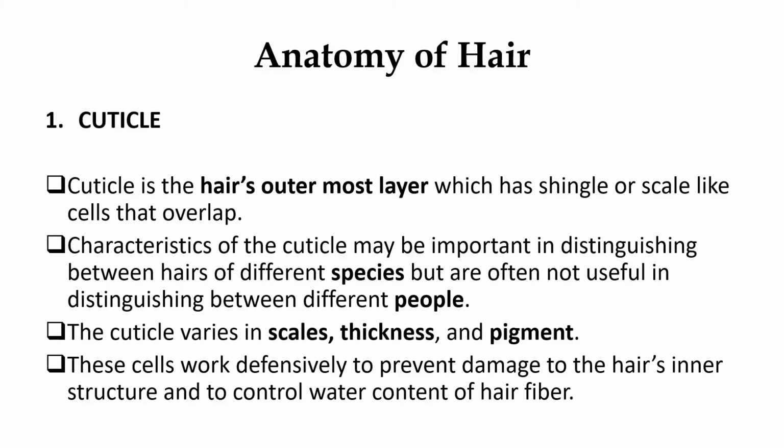These cells work defensively to prevent damage to the hair's inner structure and to control the water content of the hair fiber. So the cuticle is a very important part of the hair. It is the outermost layer. Now when we go to salons, when the hair gets exposed to higher temperatures or heating devices or different types of accessories, this cuticle part gets damaged. Since this is the outermost layer, it is more susceptible to damage when used with different machines and heating equipment.